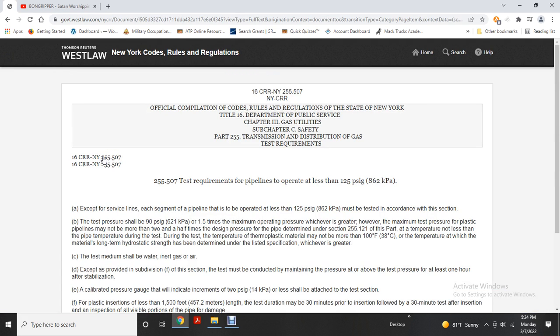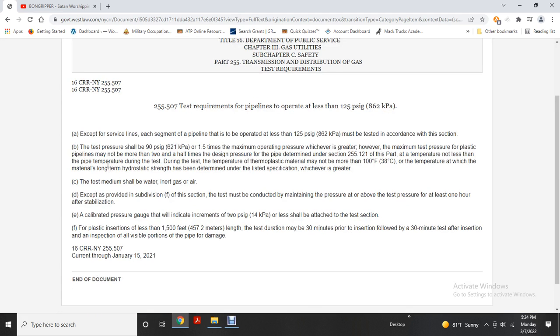Test requirements for pipelines operating at less than 125 psi: each segment of a pipeline operated at less than 125 psi, except for service lines, must be tested in accordance with this section. Test pressure must be 90 psi gauge or 1.5 times the maximum operating pressure, whichever is greater. However, the maximum test pressure for a plastic pipeline may not be more than 2.5 times the design pressure of the pipe determined under section 255.121 of this part.